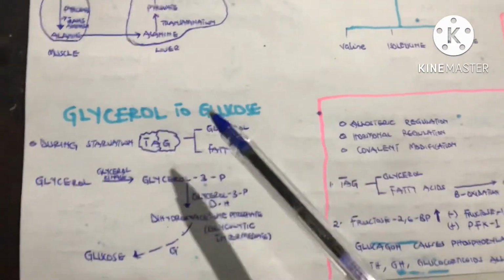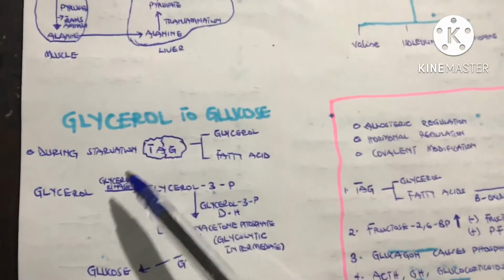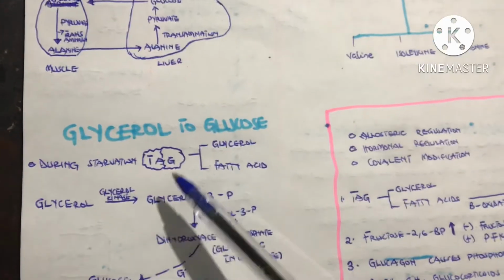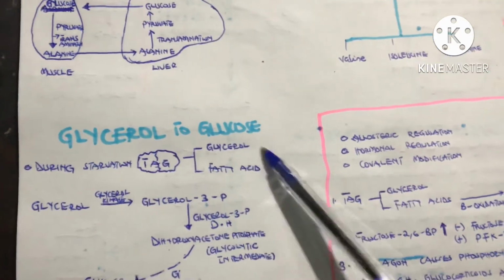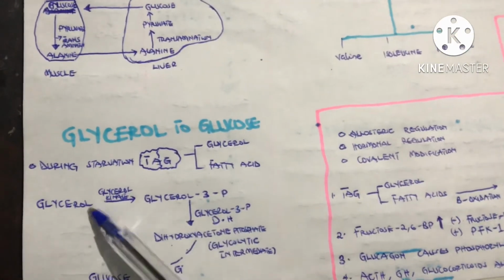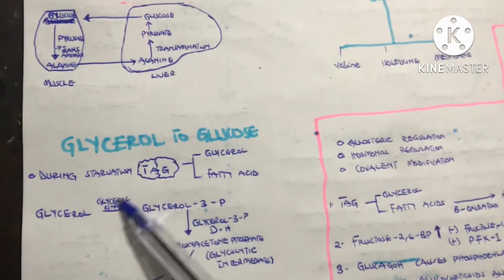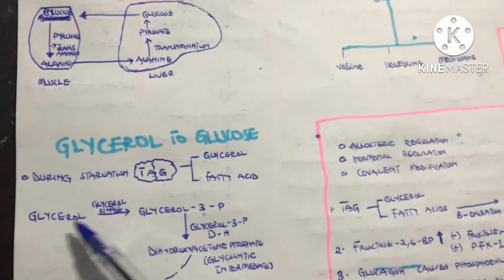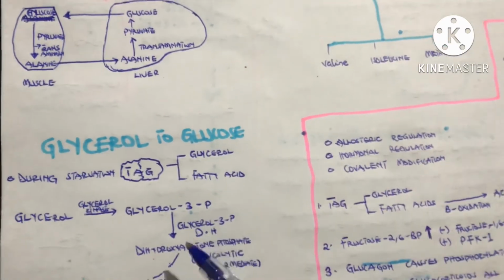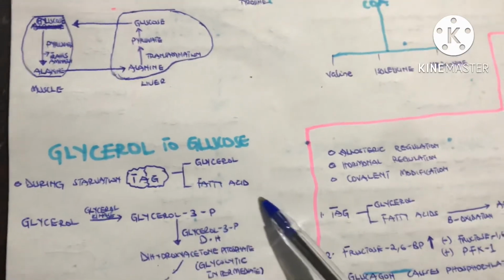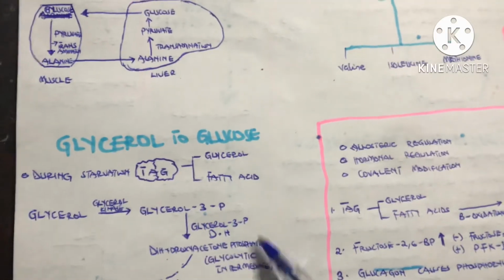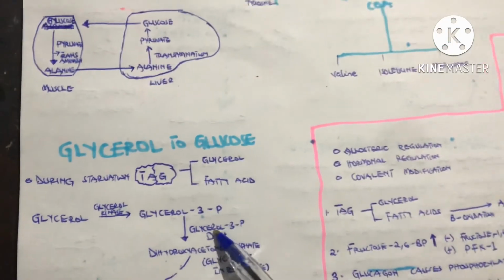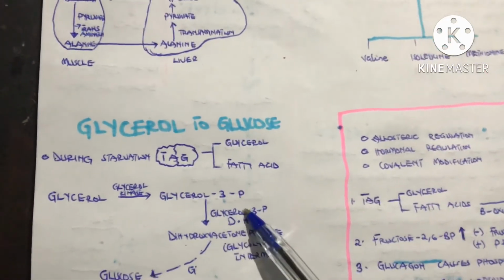So now let's look at how to actually get glucose from what? Glycerol. During starvation, triacylglycerol is being broken down into what? Glycerol and what? Fatty acid. This glycerol will be acted upon by an enzyme we call glycerol kinase to convert it to what? Glycerol 3-phosphate. And this glycerol 3-phosphate has the ability to be converted to a glycolytic intermediate we call dihydroxyacetone phosphate, by the help of the enzyme glycerol 3-phosphate dehydrogenase.